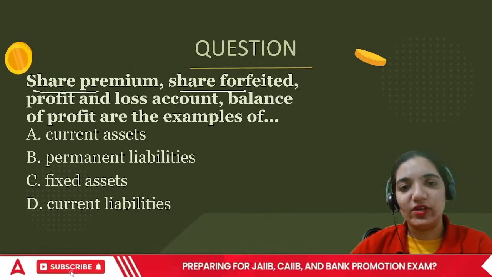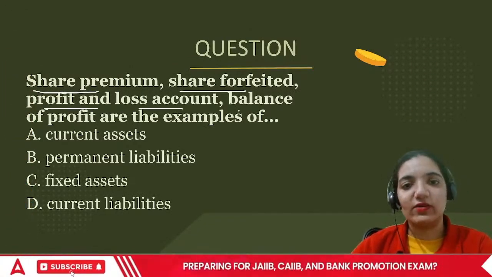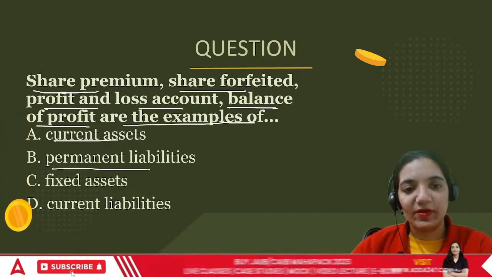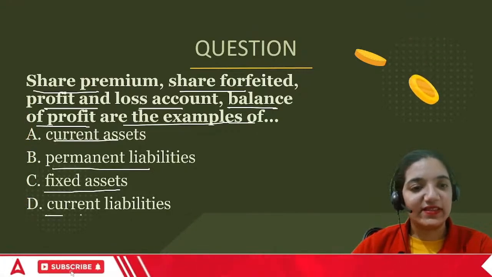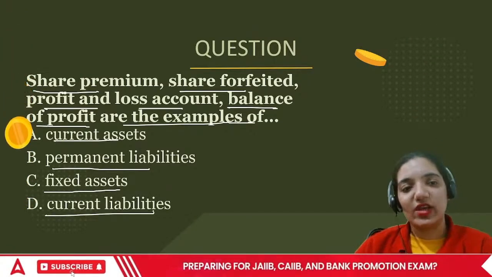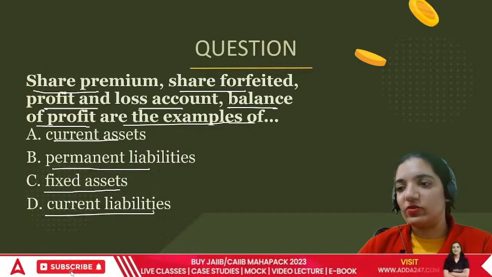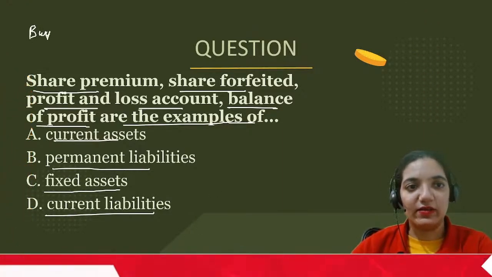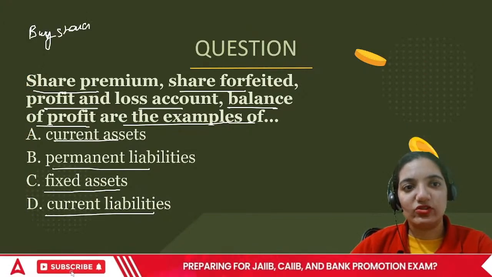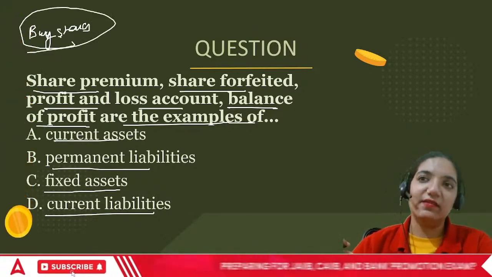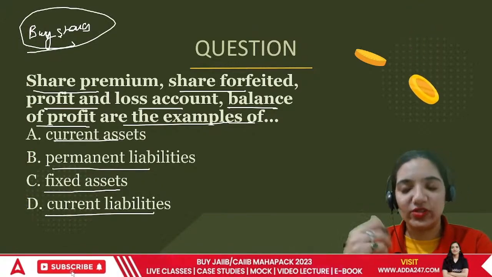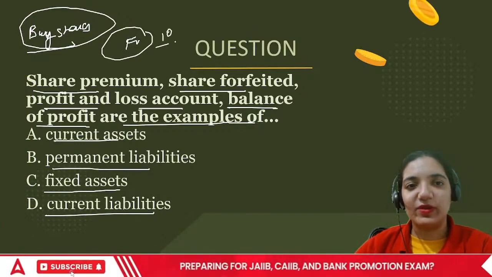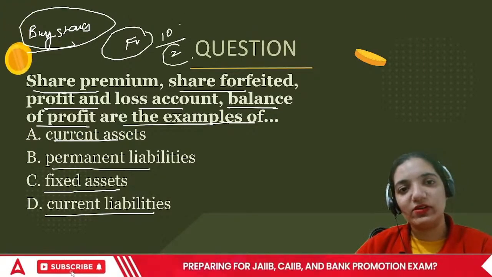Share premium, share forfeited, profit and loss account, balance of profit are examples of current assets, permanent liabilities, fixed assets, or current liabilities. Share premium: if I'm issuing shares to you, the face value of those shares is 10 rupees, and the share of 10 rupees is given for 12 rupees.